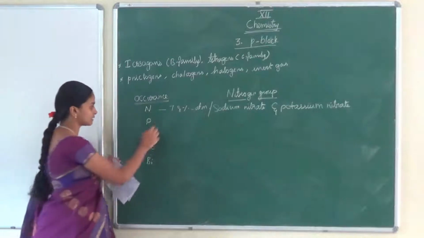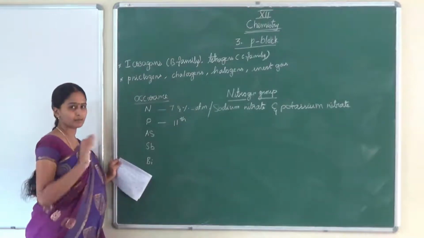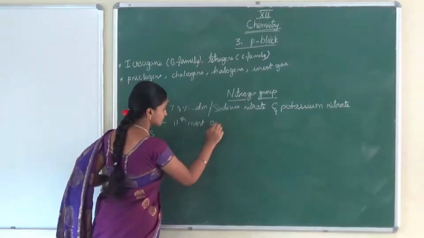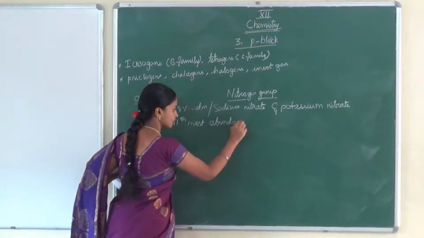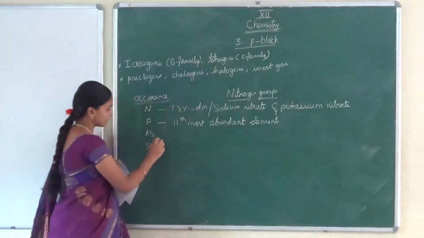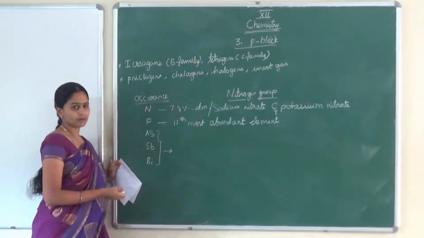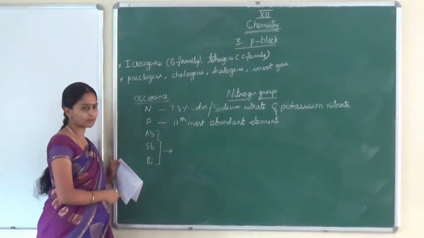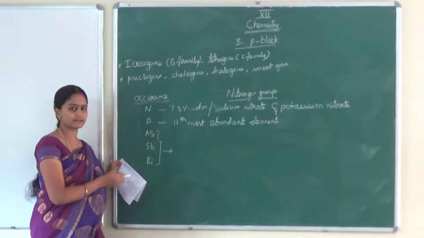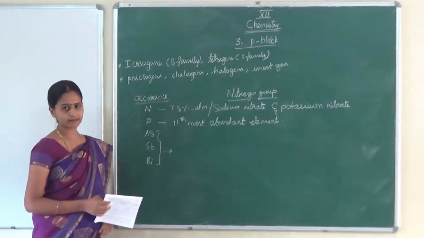The next one is phosphorus. The phosphorus is the 11th most abundant element of the earth. Arsenic, antimony, bismuth exist in the form of sulfides, but they are very rare. Only very few amounts are there in our earth. Nitrogen and phosphorus are quite abundant in the earth crust and the atmosphere.